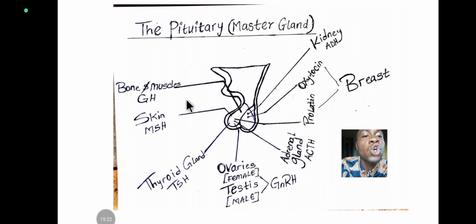All right. So we also have another hormone in this anterior pituitary called melatonin. Melatonin stimulates the production of melanocytes, and it's found in the skin.